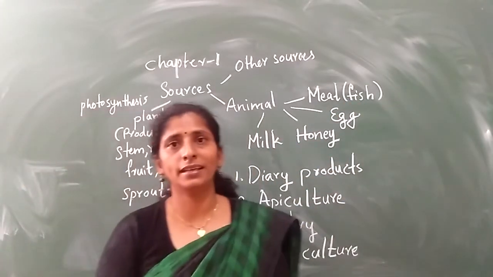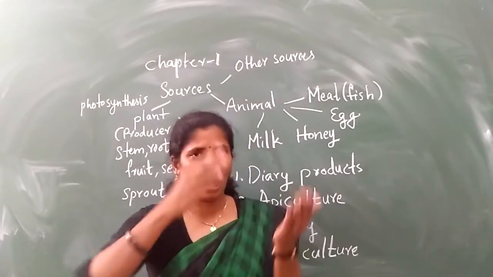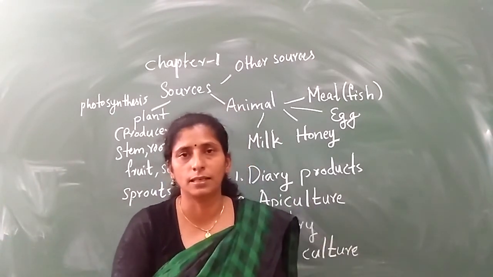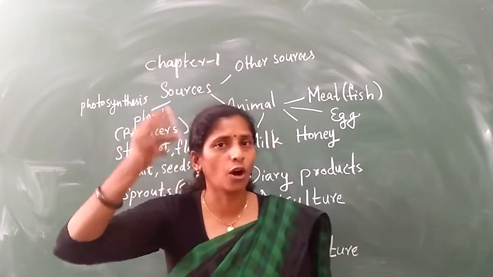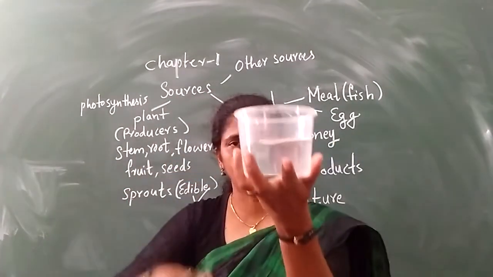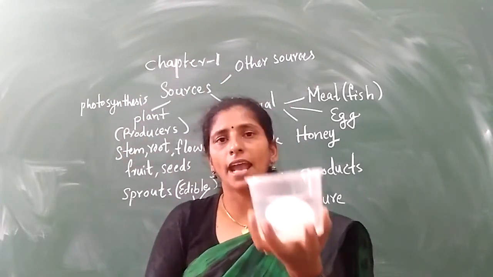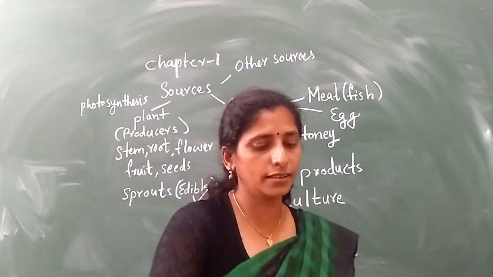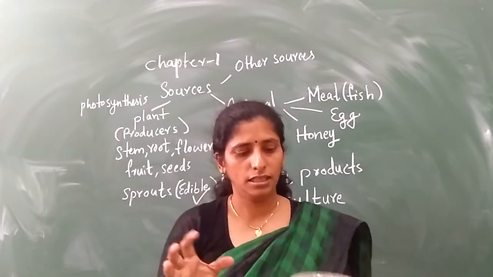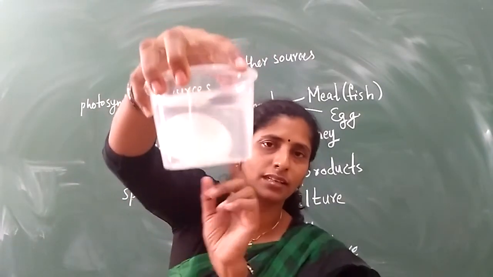And see, you are buying egg from the market. You want to know whether the egg is good or bad. After breaking, you can't give back the egg, is it? The shopkeeper will say, no, I don't know. So you want to test whether the egg is good or not. There is one test. You take the egg and take some water and keep the egg in that water. If the egg is floating, you can say that the egg is bad. If the egg is going down, touching the bottom, so this egg is a good egg.